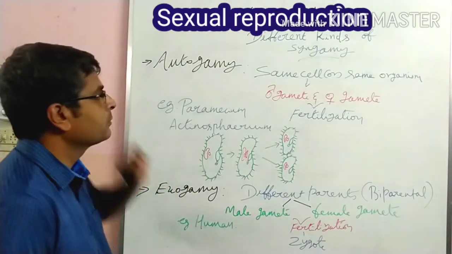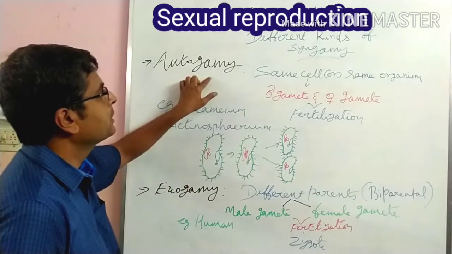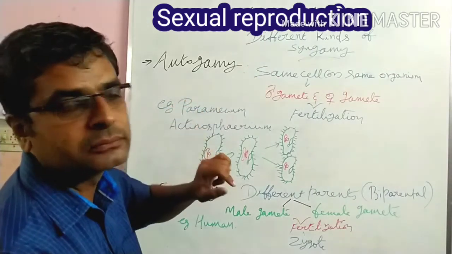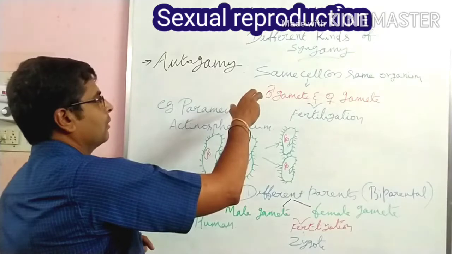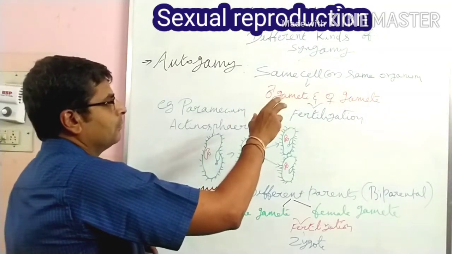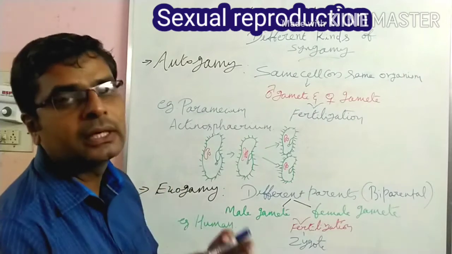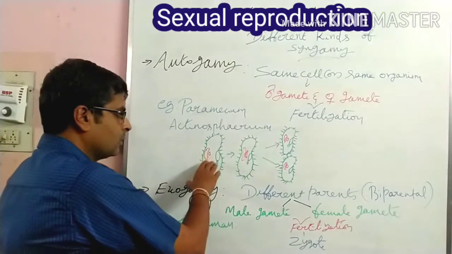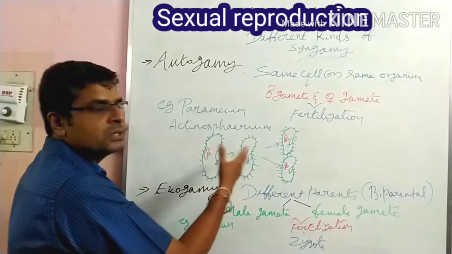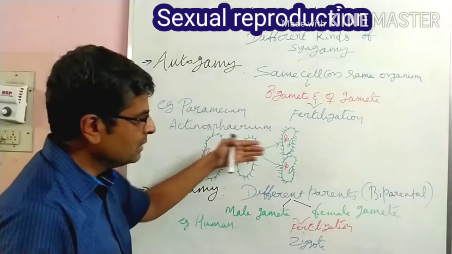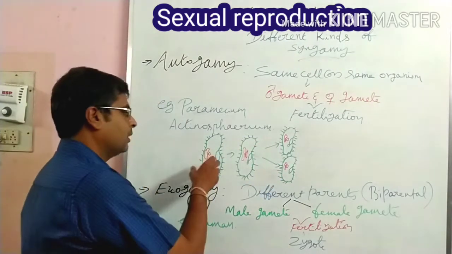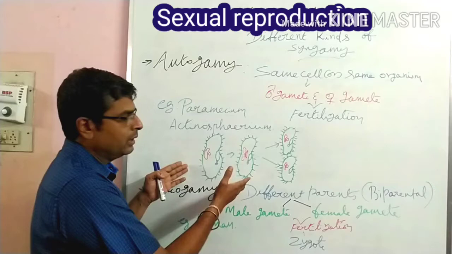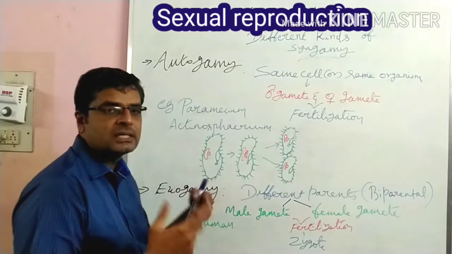First one is autogamy. Auto means self, gamy means gamete. That means the same cell or same organism produces the gamete. The organism undergoes some process, that means a division process, and produces daughter cells, and the daughter cell acts as a gamete here.